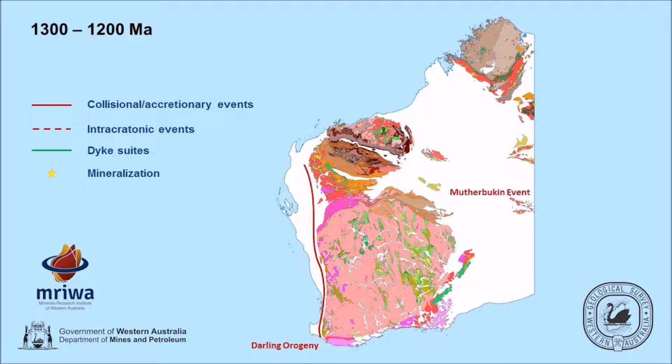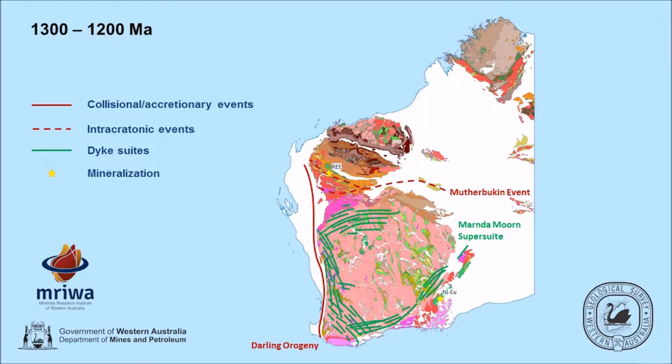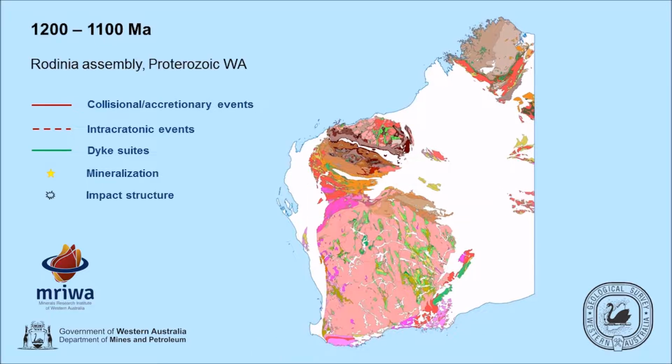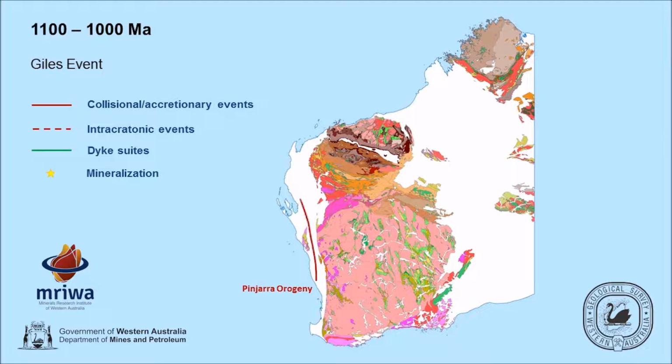This is followed by accretion along the western margin of the continent during the assembly of Rodinia, recorded by the Darling and Pinjarra orogenies. Extensive magmatism at this time results in the formation of large mafic-hosted nickel, copper and PGE deposits. Subsequent Proterozoic events in Western Australia, such as the Edmundian orogeny, are entirely intracratonic and are due to far-field or deep-seated events.